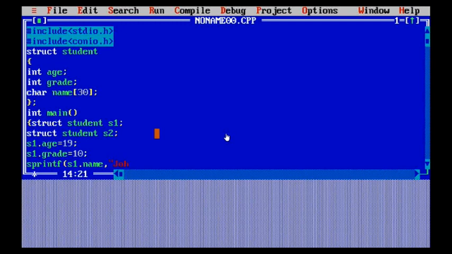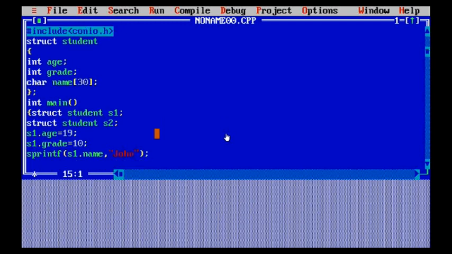We can also assign the values the other way, like we can add them in the form of curly braces. As you can see on the screen, we can add the values in that kind of way also, and if we want to give the values this way, we can give them this way also. Then we have to printf all these statements.